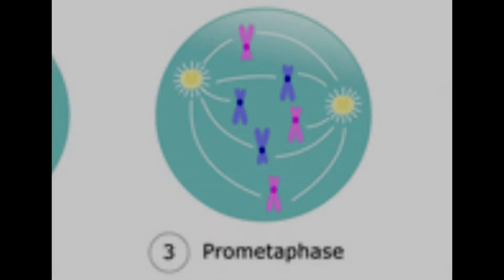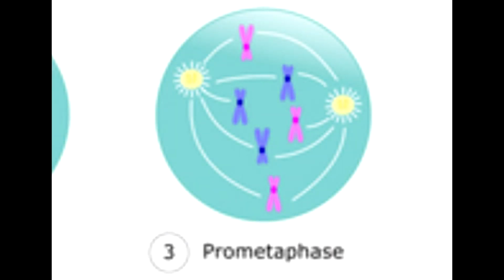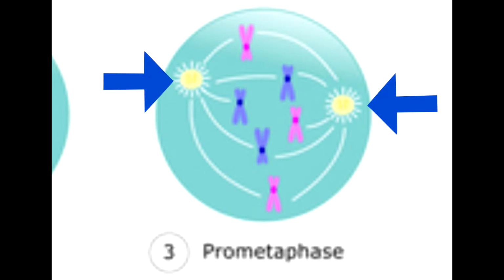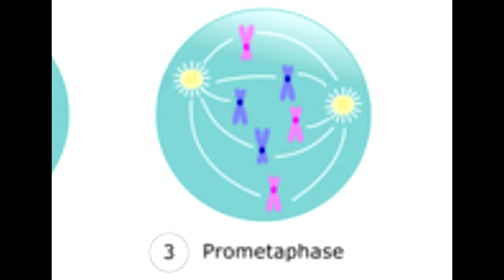The second phase of mitosis is called prometaphase. In this phase, the nuclear envelope, which as you remember surrounds the nucleus, is completely broken down. The chromosomes continue condensing, and the centrosomes move further and further away from each other.